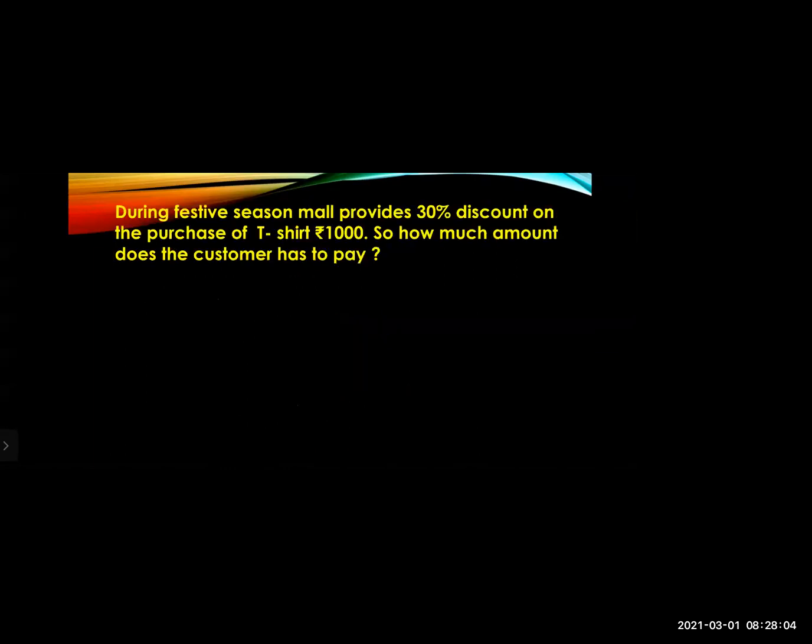Now one more example. During the festive season, a mall provides 30% discount on the purchase of a t-shirt of ₹1,000. So how much amount does the customer have to pay? Now there is a 30% offer given by a mall on a t-shirt on the price of ₹1,000. So first let's see, the cost price of the t-shirt is how much? ₹1,000. And the discount is how much? 30%. So it means 30 upon 100. 30% means here what will you write? 30 upon 100 multiplied by the amount.